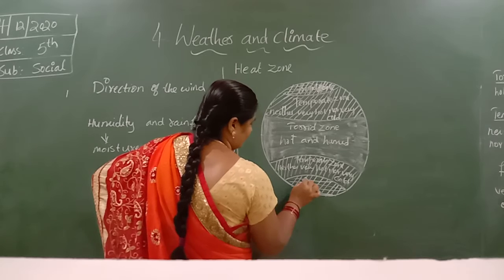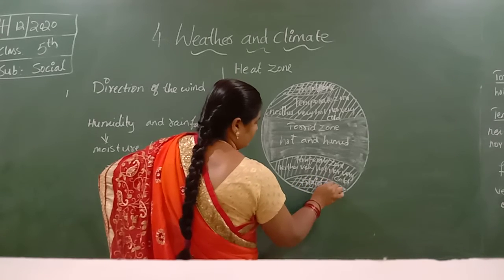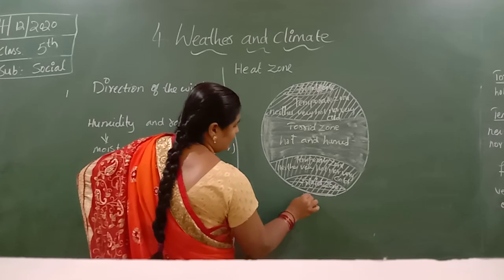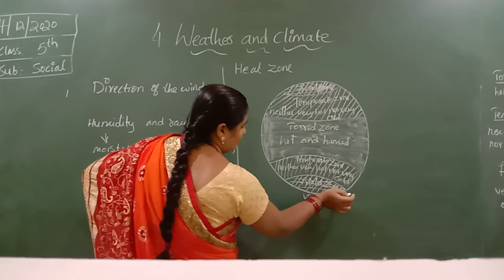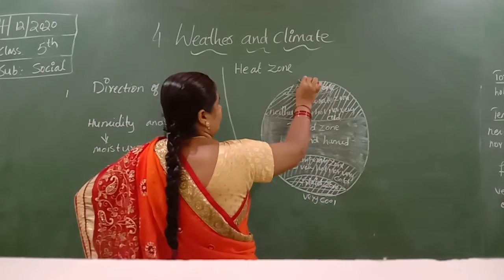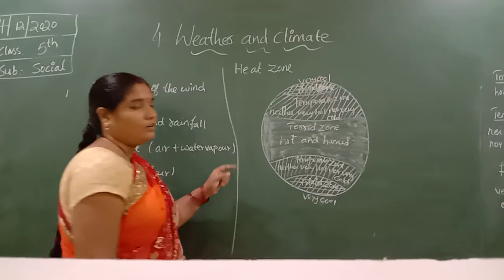Here the climate is very cool. So these are the three types of zones on the earth.